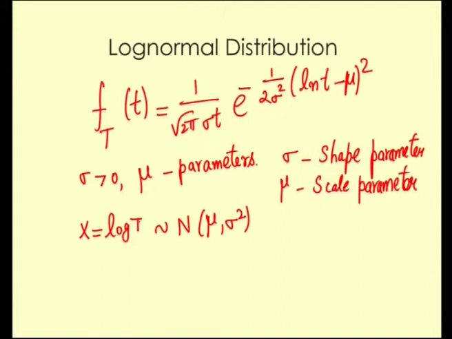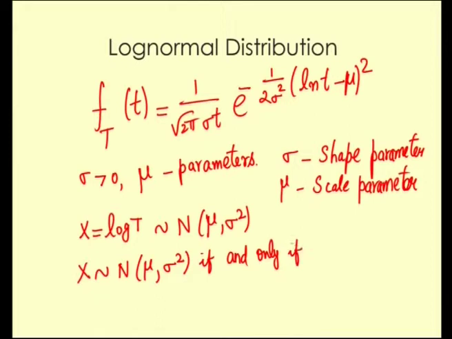So, we have this relationship: x follows the normal distribution with the parameters mu and sigma square if and only if t equal to e power x has the log normal distribution.